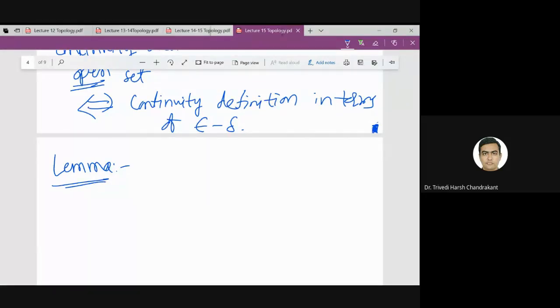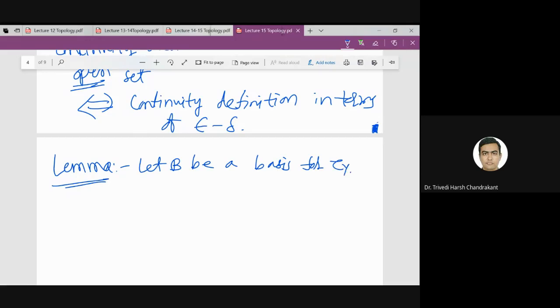So we know that every open set is a union of basis elements. So it will be better if we can convert this continuity condition in terms of the basis. So let B be a basis for tau Y. Tau Y means topology on Y.